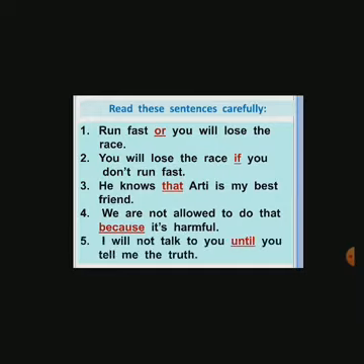I will not talk to you until you tell me the truth. Now again you can see that until is joining these two sentences. So until is also a conjunction.